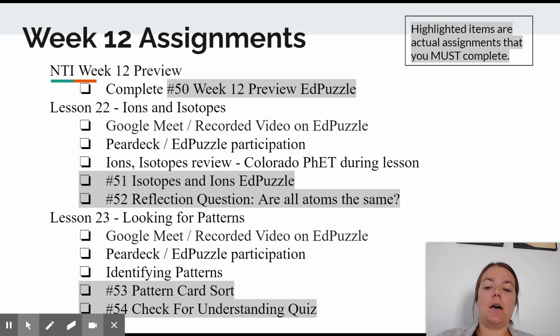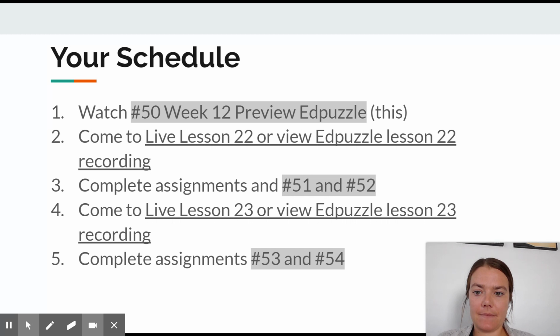And then on your next lesson on Thursday, there's another set of 2 assignments for you guys to look at. Again, remember this pattern of how you can make sure that you're doing your work when you need to be doing it. You have the content and the information to allow you to do it. So you previously should have watched the week 12 preview, number 50. You should now be here watching this live lesson.